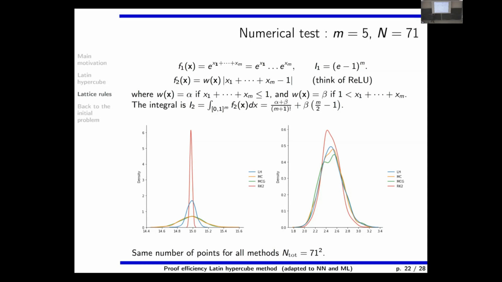But if I am interested in the second function, and you also have the analytical value of this function, you can make tests as well. So the results now are essentially the same, which means that there is no real gain on this example by using either Latin hypercube or lattice rules.